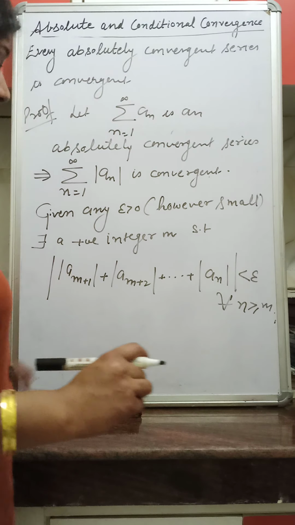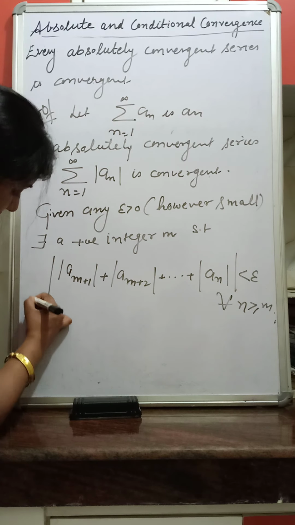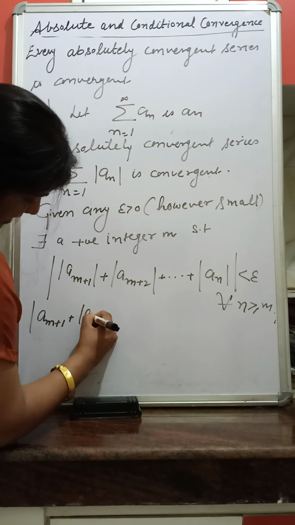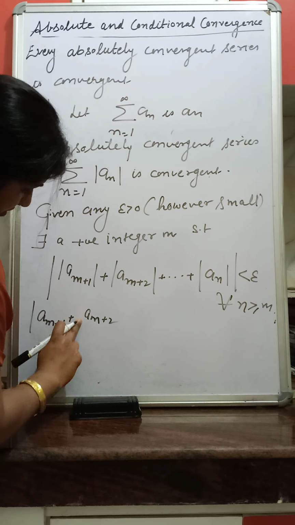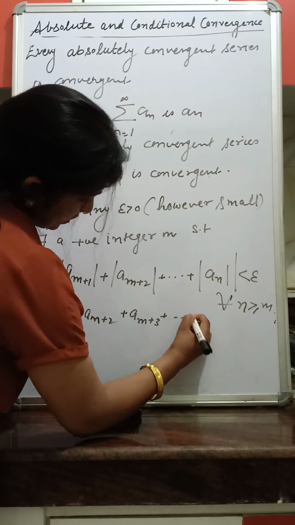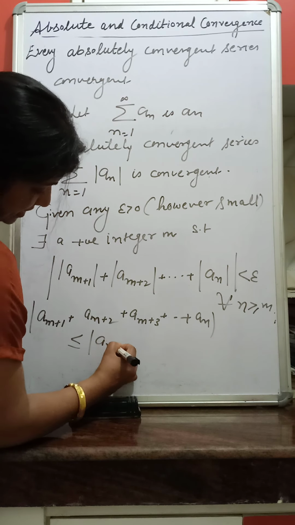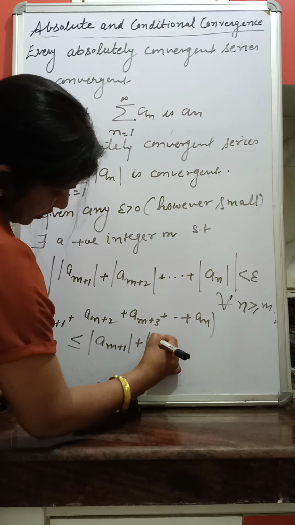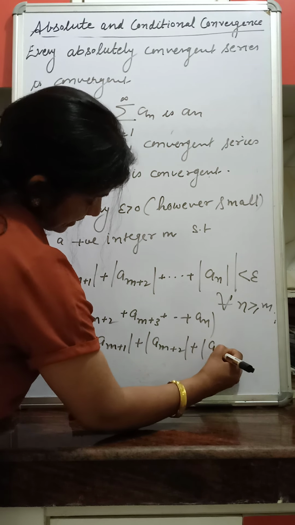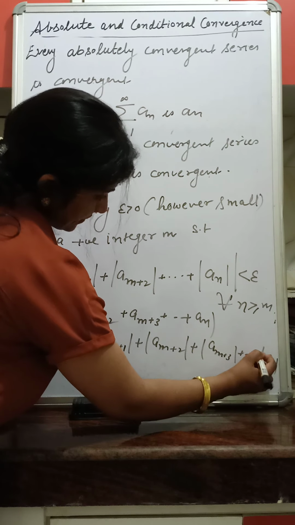Now we know by triangle inequality, what do we have? Modulus of a_(m+1) plus a_(m+2) plus a_(m+3) and so on up to a_n is always less than or equal to modulus of a_(m+1) plus modulus of a_(m+2) plus modulus of a_(m+3) and so on, modulus of a_n.